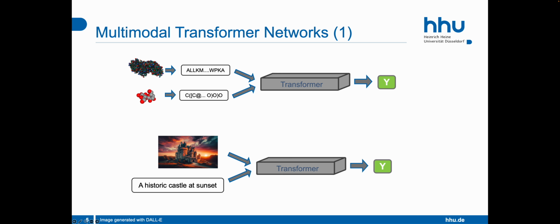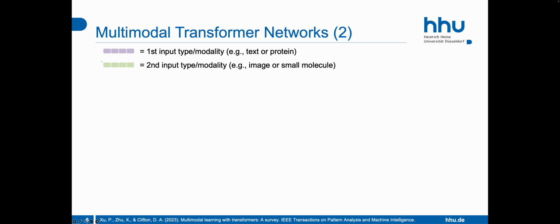For example, such models are capable of processing both images and text in the same input. We could have a transformer network that can take both an image and a text as the input, and we could predict whether those two input modalities fit together. This could be interesting when we want to search an image database for an image that fits best to a specific image caption.